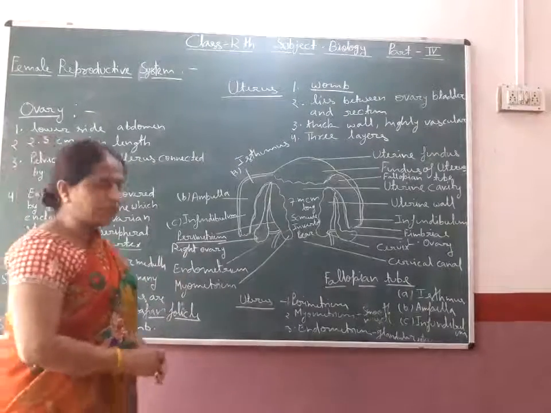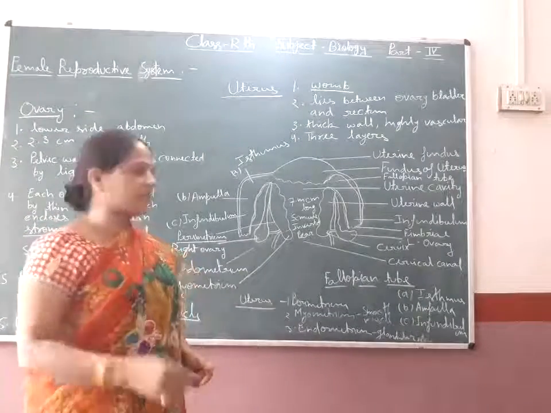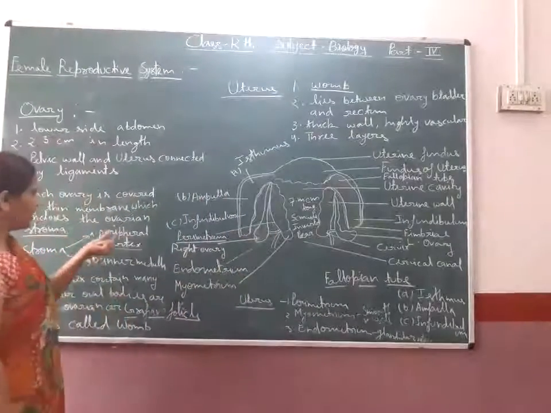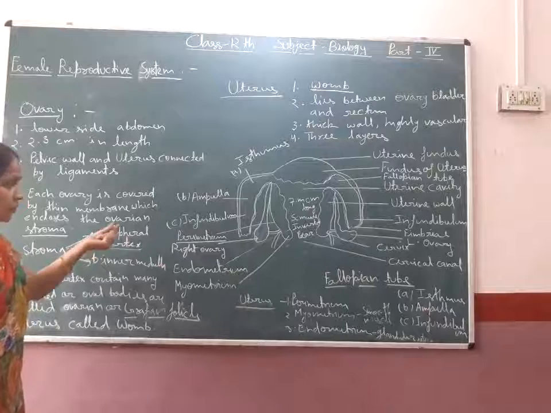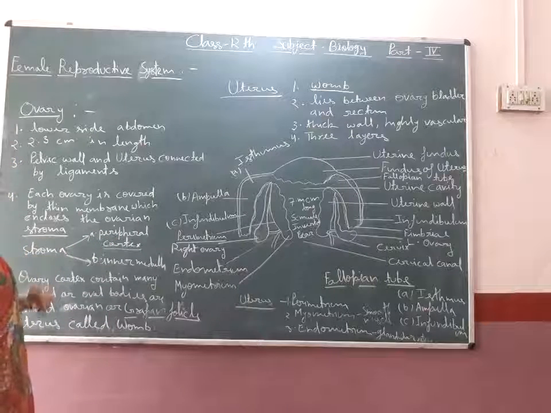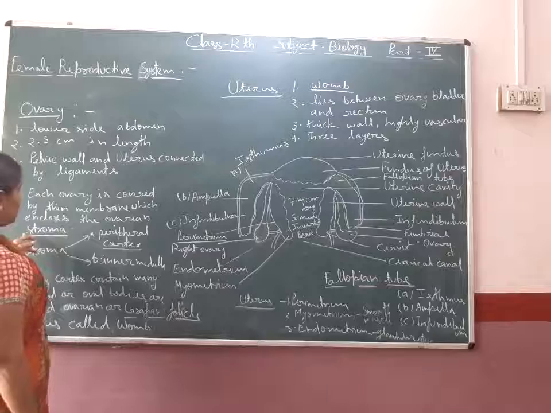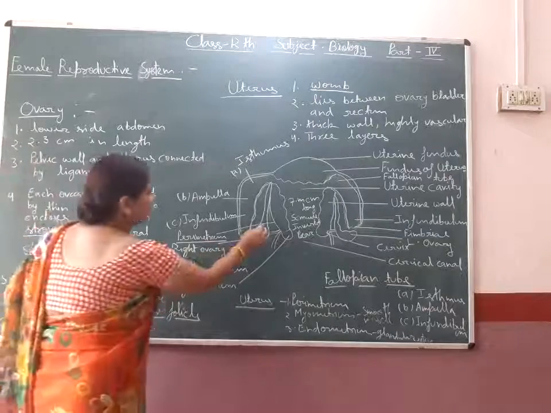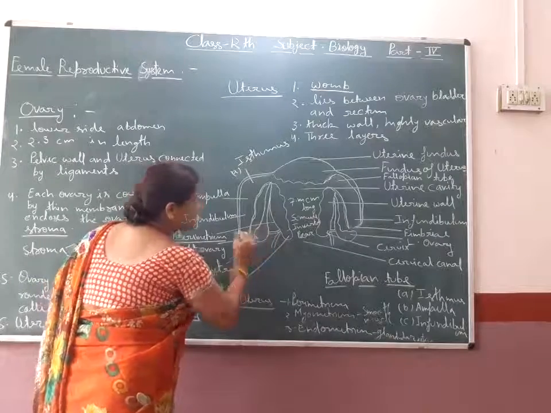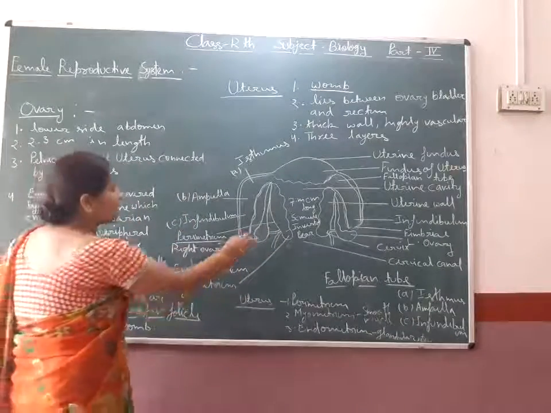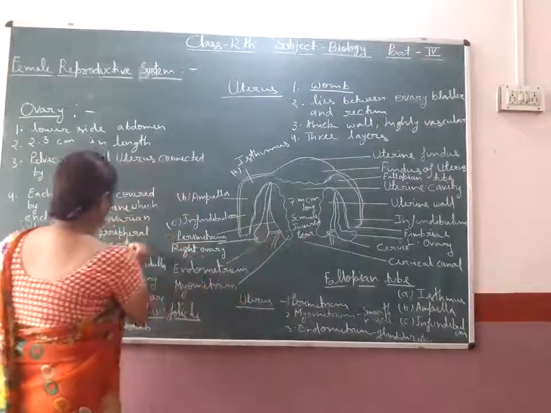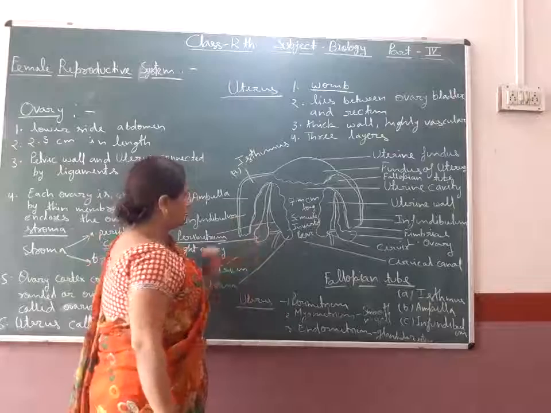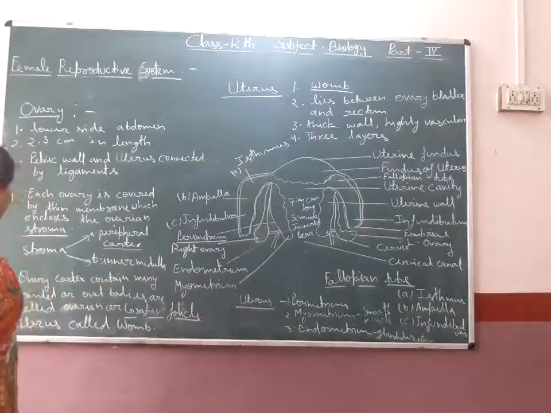We will study the ovary in detail in the next class, but here some structures are given in this diagram. So here, this ovary is covered by a membrane which encloses the ovarian stroma. It means the membrane covers it and the stroma is present in the middle. The outer side of the stroma is called the peripheral cortex, and inside the stroma it is called the medulla.